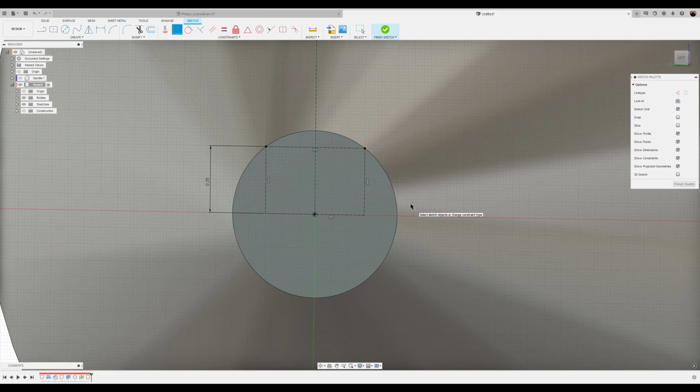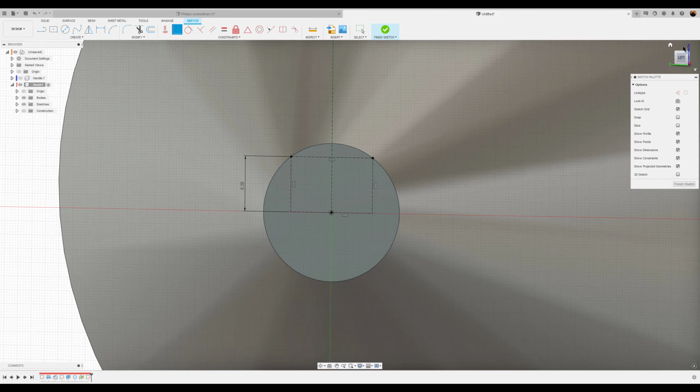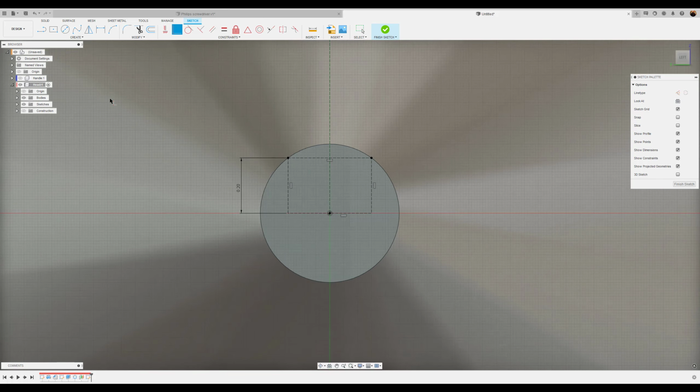Okay, there we go. It's now coincident with this line, and now it's fully constrained. Okay. Construction is turned off. Now we can go ahead and create our arch. 3-point arc. Starting with this point here. Second point here. Bring it down.